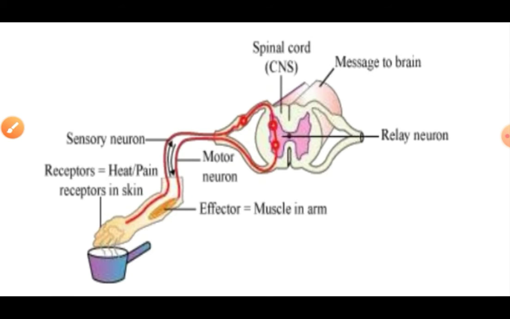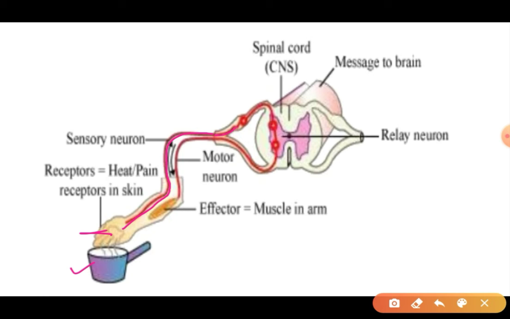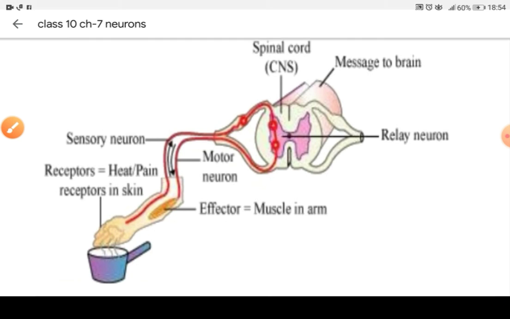Now let's understand by an example. If we touch a hot plate, our skin, which has thermoreceptors, will sense the stimulus of the heat. Then this impulse will be sent through the sensory neuron. The sensory neuron will pass the message to the relay neuron. The relay neuron is in the spinal cord. The spinal cord will give the judgment to the motor neuron. The motor neuron will bring the message to the effector organ. And the effector organ, meaning muscle, will contract and pull the arm away.